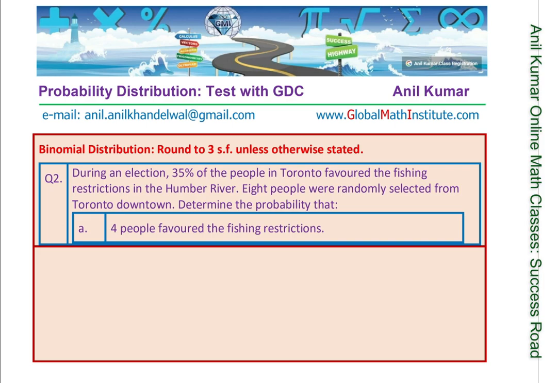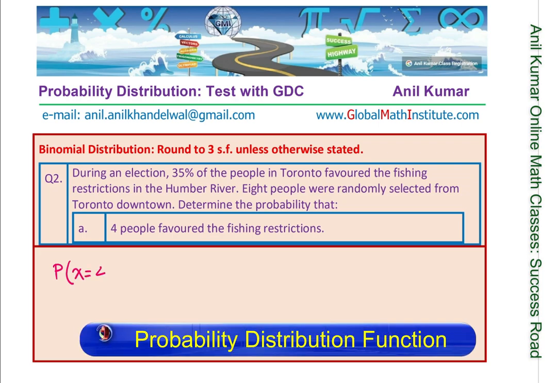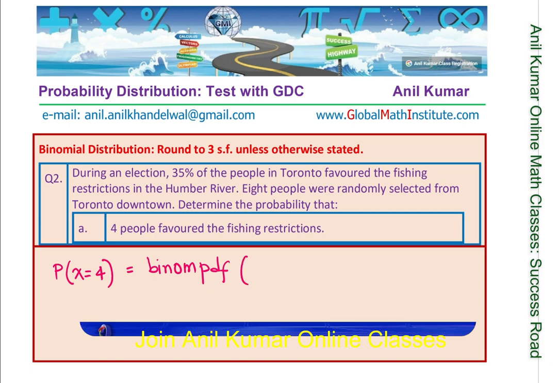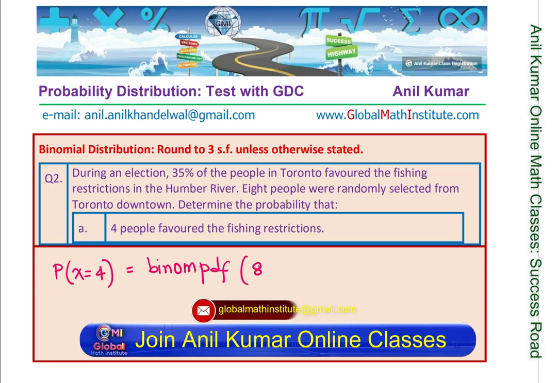So the very first one, we are looking for the probability when the success is exactly 4 people. So it should be equal to the function binom PDF 8, the number of people selected, 0.35, the probability, and 4 is what we are looking for, exactly 4.